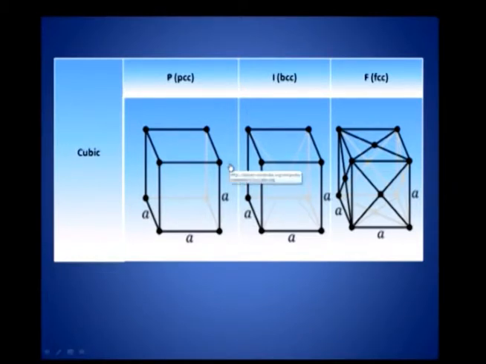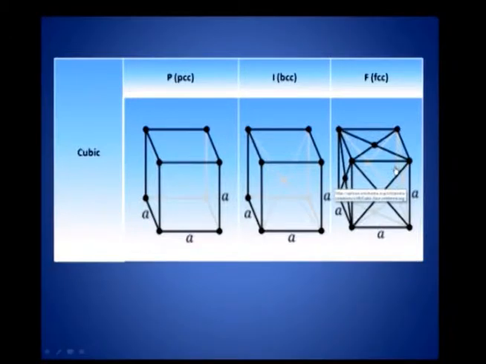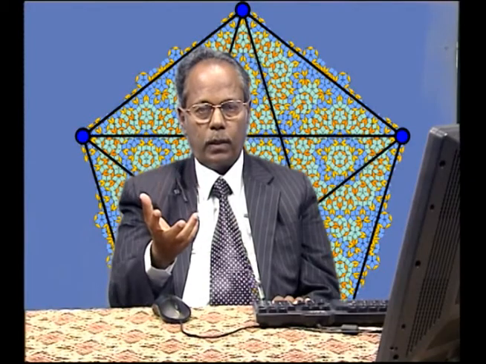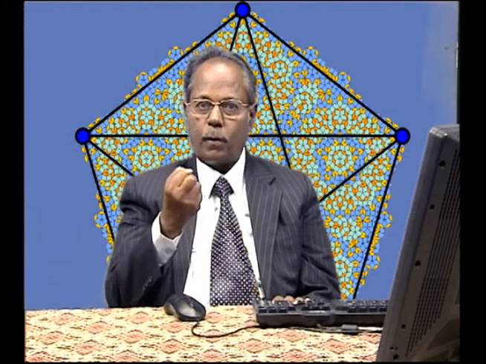This is simple cubic. So, in the cubic system, there are 3 different kinds of structures: simple cubic, body centered cubic, and face centered cubic. Among the 3, there are a lot of solids which are crystallizing in the face centered cubic structure. I will come to the reason why very many solids crystallize in the face centered cubic structure, and you almost have to search for examples of solids crystallizing in the simplest structure, namely simple cubic. Nature is so very complex, it does not allow us to deal with simple systems.